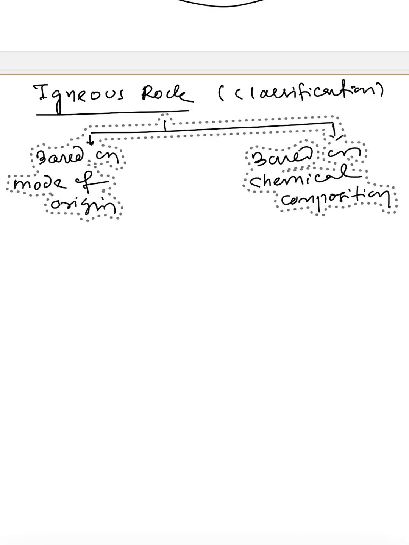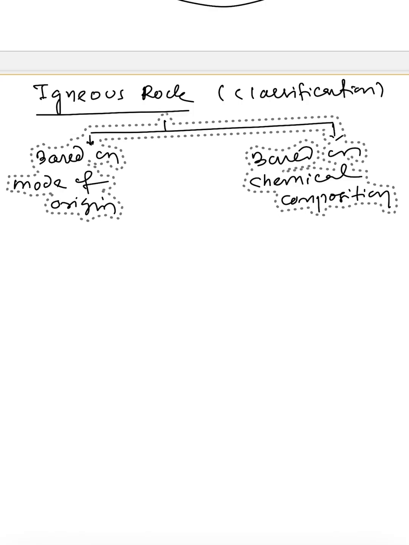Now, if the lava or the magma cools down inside the earth surface, in the deeper layer of the earth, then it will produce plutonic rock or intrusive rock.